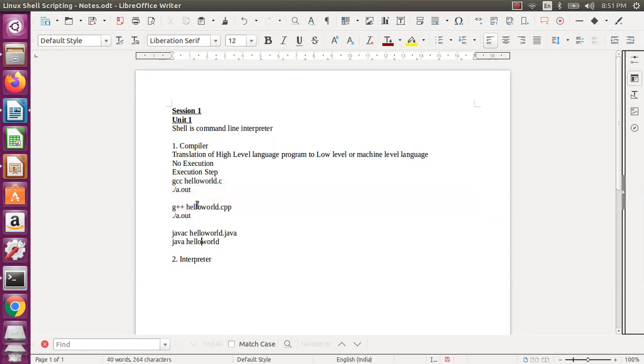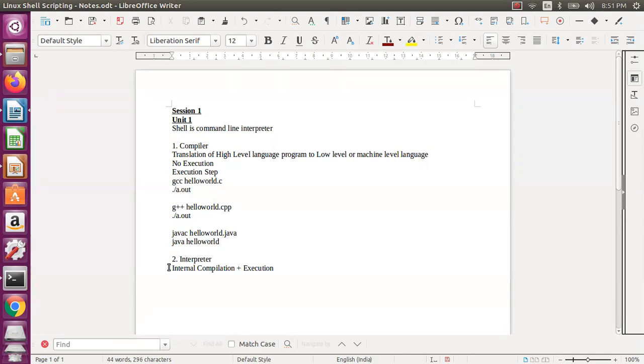So it is a two-step process actually. One is translation, the second one is execution. Execution means loading a program from the hard disk to RAM. So those are the two steps. But this is the compilation. Interpretation is nothing but internal compilation and execution. It will do the compilation and it will do the execution.